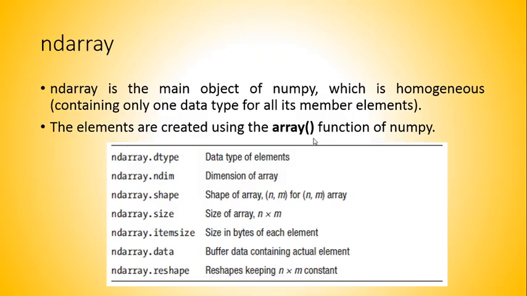Here ndarray.dtype is used for the data type of elements, ndim is for the dimension of the array, shape is to know the shape of the array, size is to know the size of the array, itemsize means size in bytes of each element, and data is used as the buffer for the actual elements, reshape is for reshaping the array, from 3 by 3 to 3 by 2 by 6, like that.